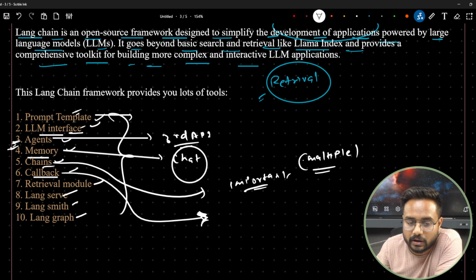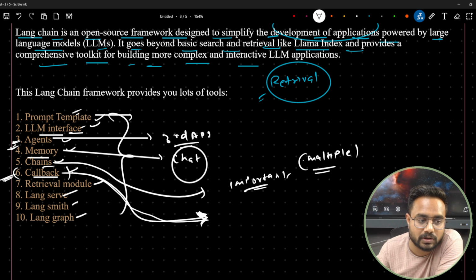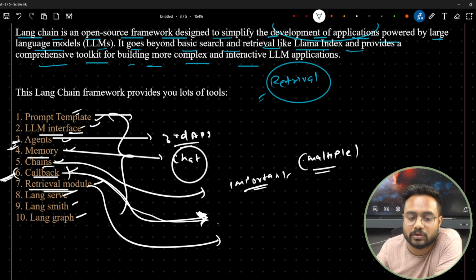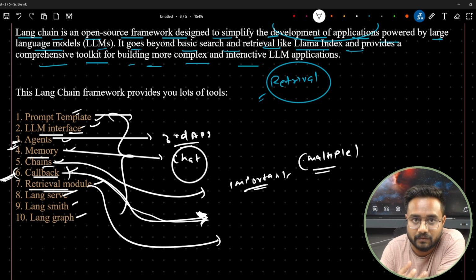Let's say you are going to train your model, if you are going to perform fine-tuning, at that time callbacks come into the picture. You can define these callbacks, so you don't need to burn your resources unnecessarily. By using callbacks you can handle that. Retrieval module, yes, LangChain also has a retrieval module, but Llama-Index has a more efficient one, right?